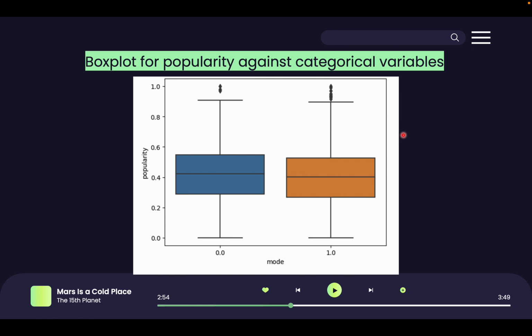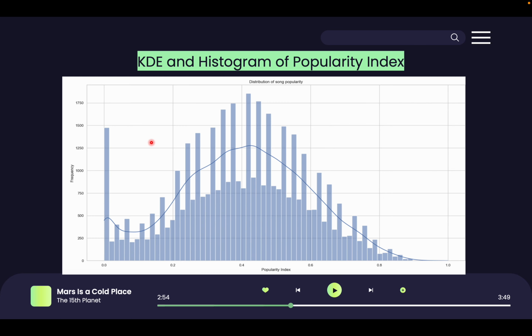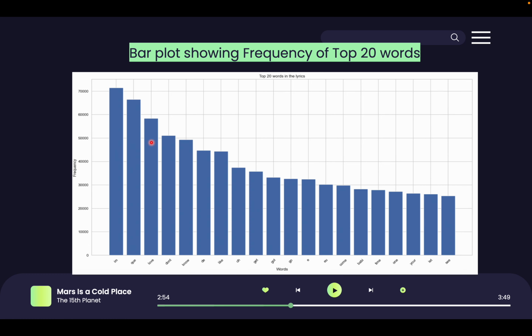We plotted box plots for popularity against categorical variables, which include mode, key, and time signature. We divided the popularity index against different categories of these variables to make the box plots in order to find out how different categories influence the popularity index. Here we have shown the box plot for mode against popularity. This is done to visualize the frequency of the various popularity indices and how they are distributed.